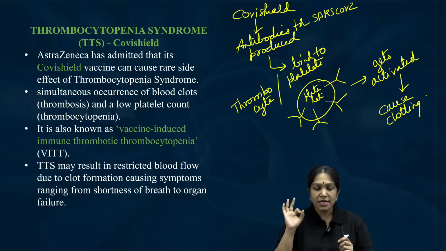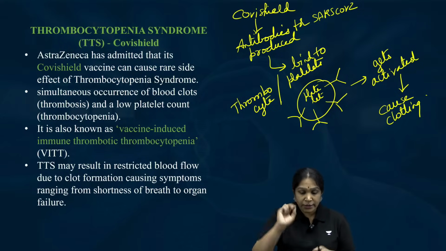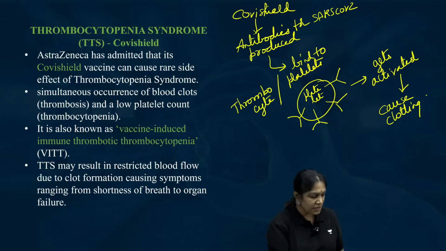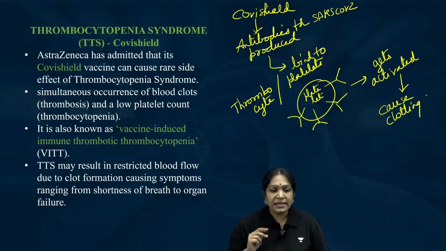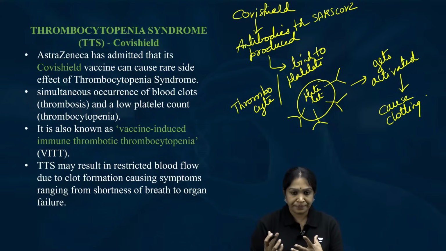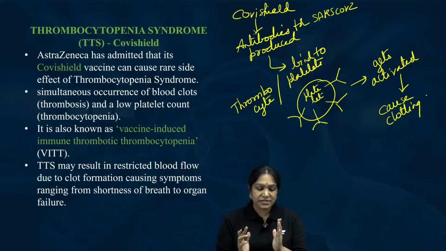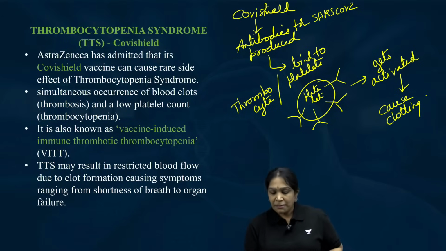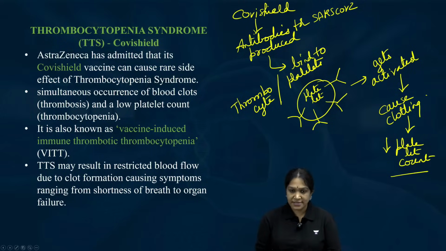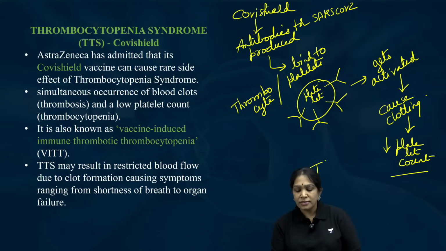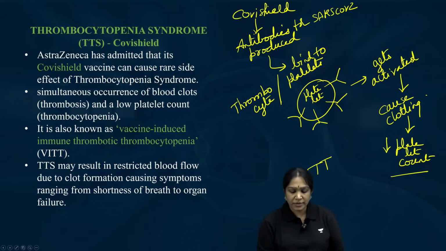are produced. These antibodies will bind to blood platelets, and the blood platelets will get activated. The activated blood platelets will cause blood clotting. The blood clotting also causes decreased platelet count. Is it clear? That is thrombotic thrombocytopenia. Is it clear?